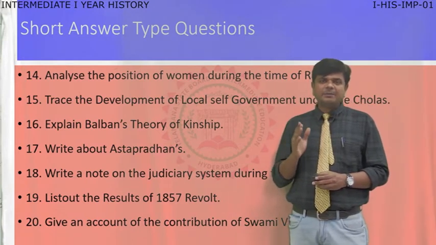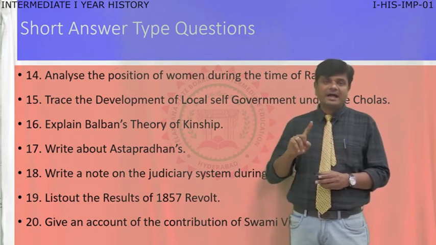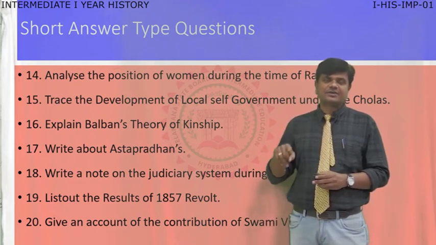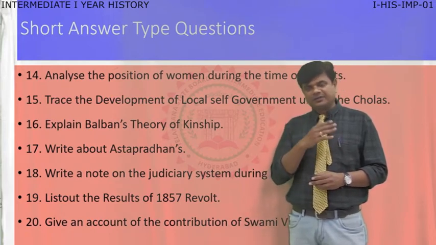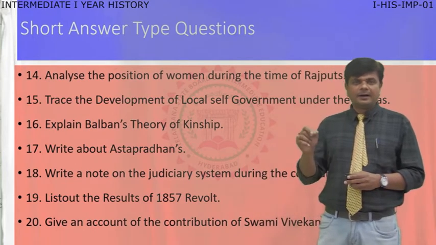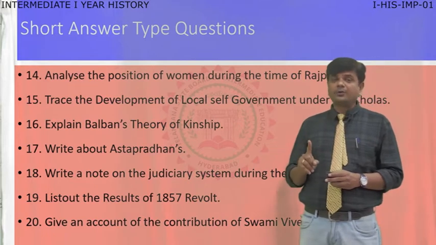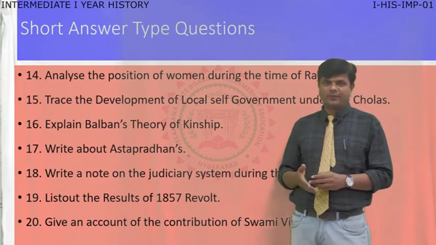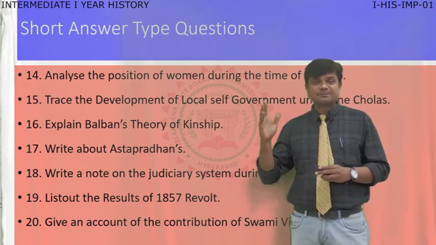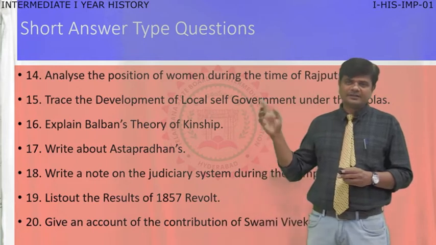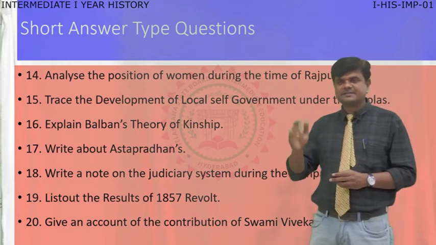Among these 8 ministers, Peshwa was very powerful and he supervised the rest of the portfolios, the rest of the ministers. After Shivaji, the king of the Marathas, the Peshwa played a great role. You have to write their names and their duties, their responsibilities also, while attempting this question, that is Ashta Pradhan, especially in Shivaji's time.